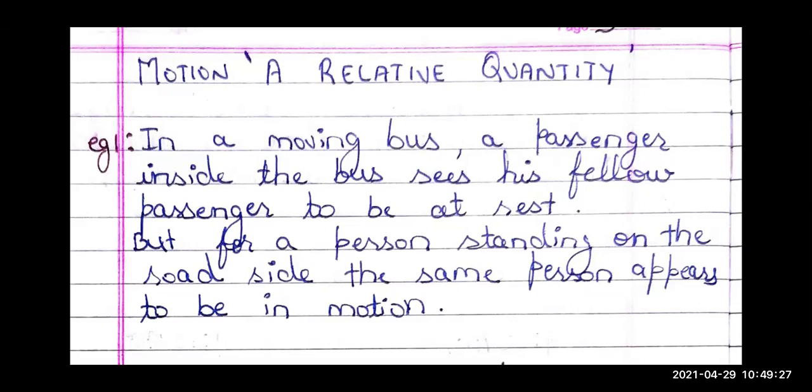But to an astronaut in space, who is seeing you from space, you are on the earth and so you are in motion, right? So motion and rest are not absolute quantities, they are relative quantities, right?